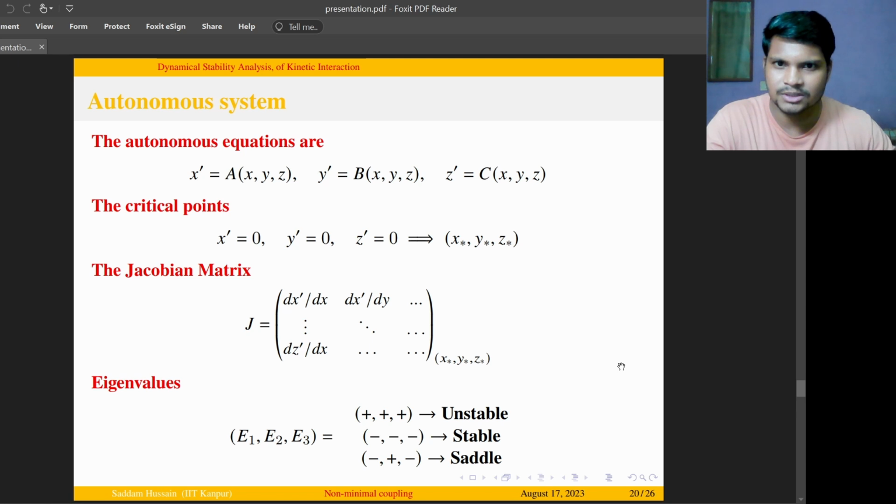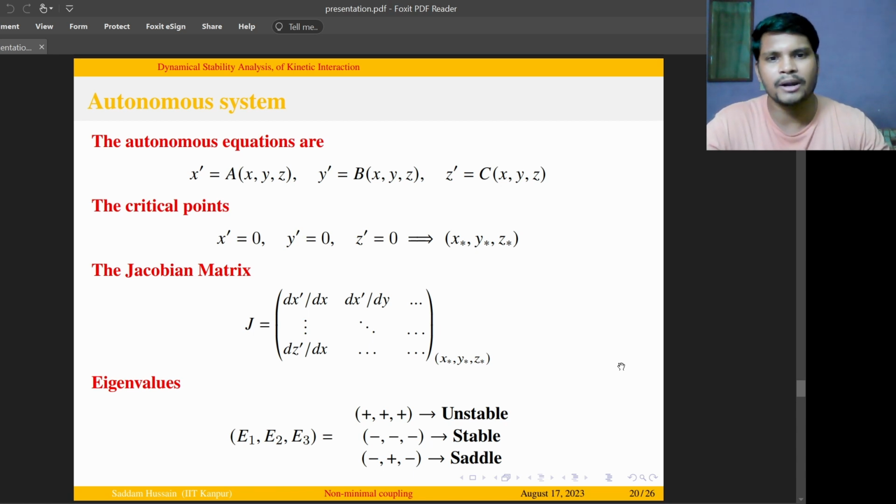Now, after that, we first construct the autonomous equations by taking the derivative with respect to time, and then we have to find the critical points for these autonomous equations. Corresponding to those critical points, we can construct the Jacobian matrix. In order to understand the nature of these critical points, the Jacobian matrix will yield some eigenvalues, and since the autonomous system is 3-dimensional, we have 3 eigenvalues, and based on the real part of these eigenvalues, we can infer the stability of the model.